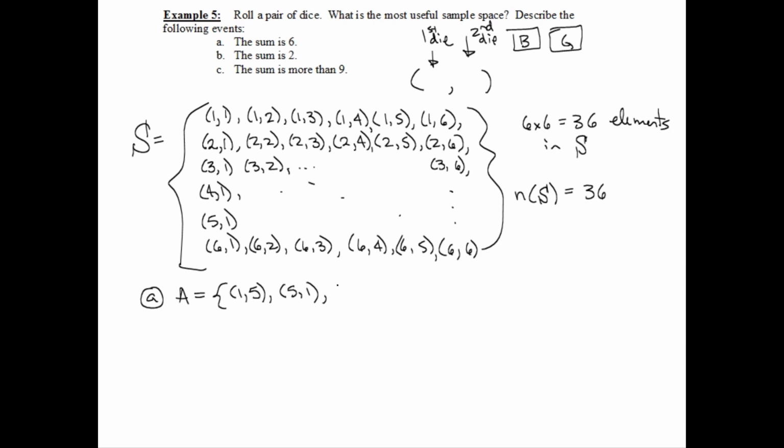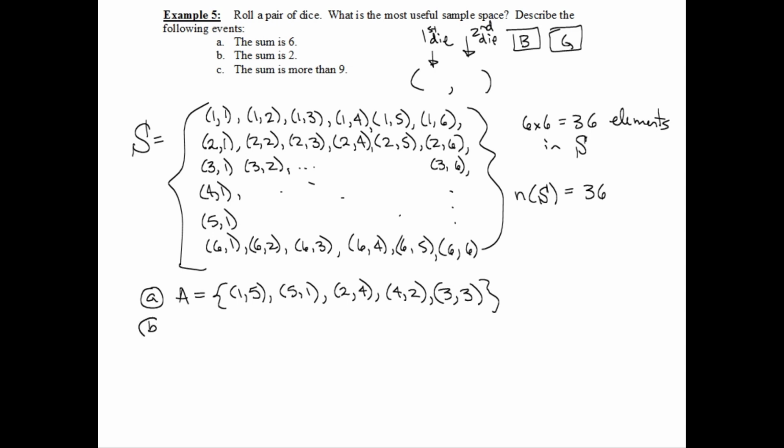How else can I get a 6? Well, I could have 2 on that first die, in which case the second one would have 4. And then I could switch the order. Or I could have 3 on the first die, in which case, what's on the second? 3. Would I switch the order there? No, because what does this mean? Both the blue and the green die get a 3. Hey, there's only one way that can happen. Okay? So these are the ordered pairs that are in the event where the sum is 6. Those are the only ones.